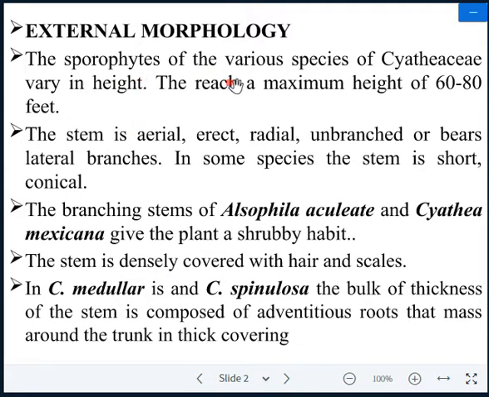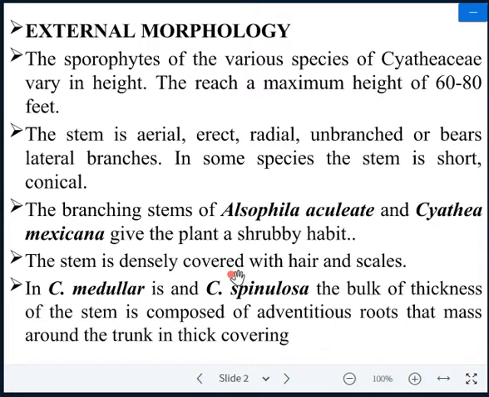The sporophyte, if you are talking about external morphology, of the various species of Cythia varies in height. The height may vary from species to species, reaching up to 60 to 80 feet. The stem is aerial, erect, radial, and unbranched, as I have discussed with you. The leaves are developed at the apex of the stem. The stem is covered with hair and scales.